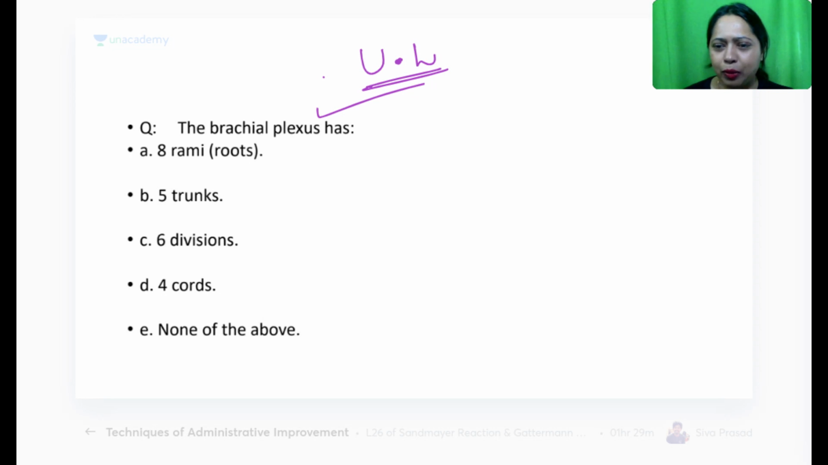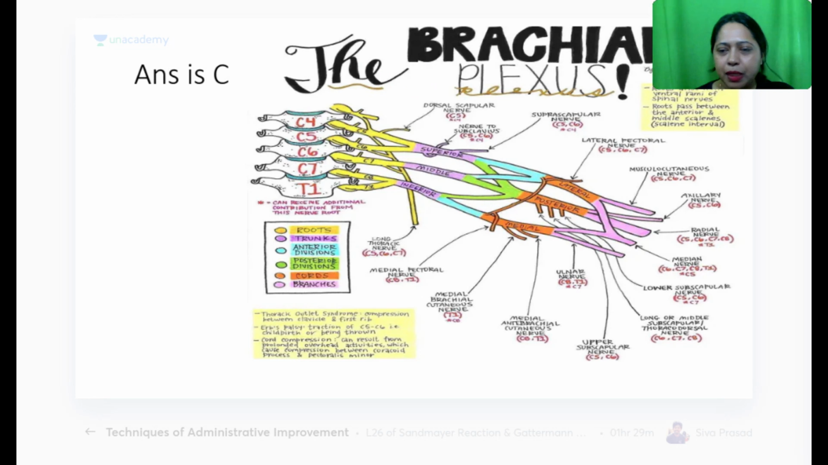Brachial plexus has, now looks like everyone is counting. How many things? Is it 8 rami, 5 trunks, 6 divisions, 4 cords? Many of you think 6 divisions? None of the above. So let's see whether Rohit is correct. C. Yes, Rohit is correct. It is divisions, right? So this is what we have. We have the C5, 6, 7, C8 and T1, and these are the roots.